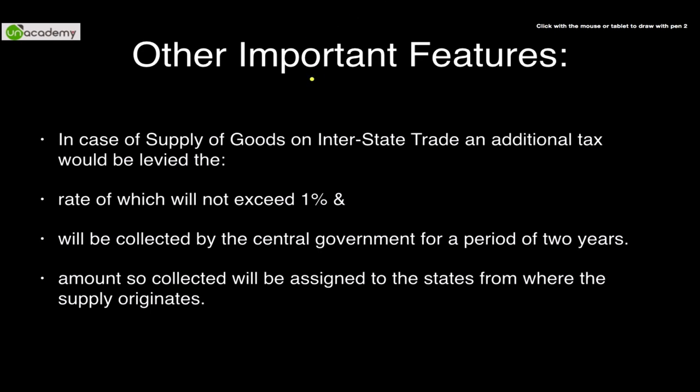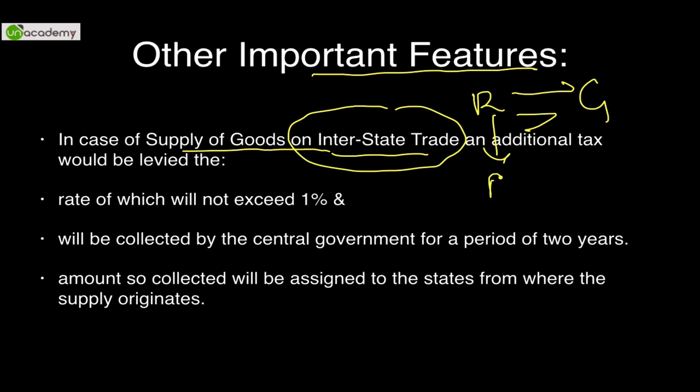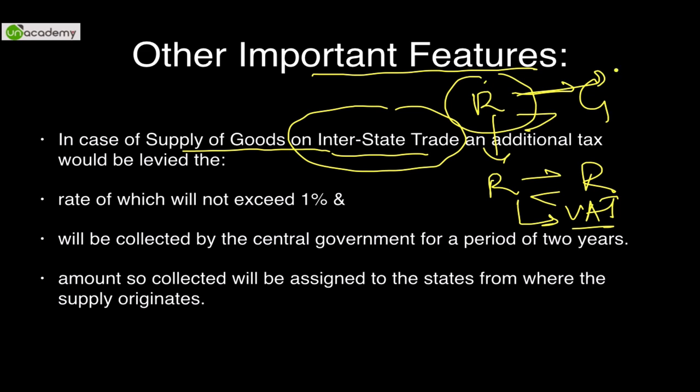The other important features of GST are, firstly, in case of supply of goods in interstate trade. Interstate trade means the trade between two states. Between Rajasthan and Gujarat, if things are being traded, had they been sold within Rajasthan, that is from Rajasthan to Rajasthan, it would have been called intrastate trade. Under intrastate trade, the state government gets VAT, value added tax. But when it comes to interstate trade, that is from one state to another state, the state of origination, that is Rajasthan, will get CST, Central Sales Tax.